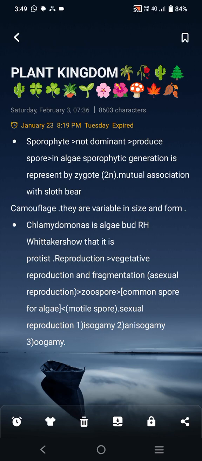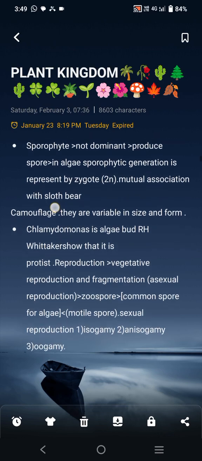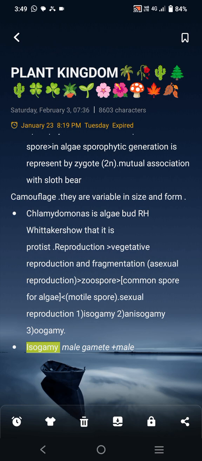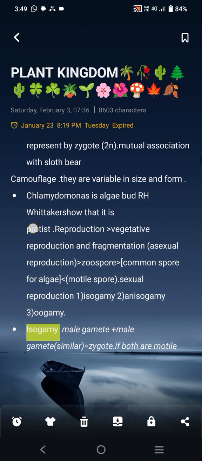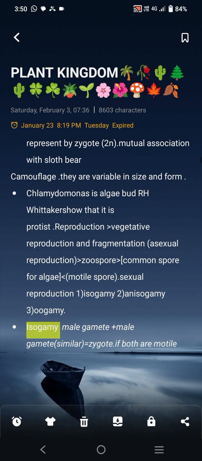It is also in mutual association with the sloth bear. We already discussed that it has mutual association with fungi to form lichen, but it also has a mutual association with the sloth bear, which is very lazy, mostly hanging on trees, and algae are found on their body, mainly green algae. So the bear is camouflaged. What is camouflage?